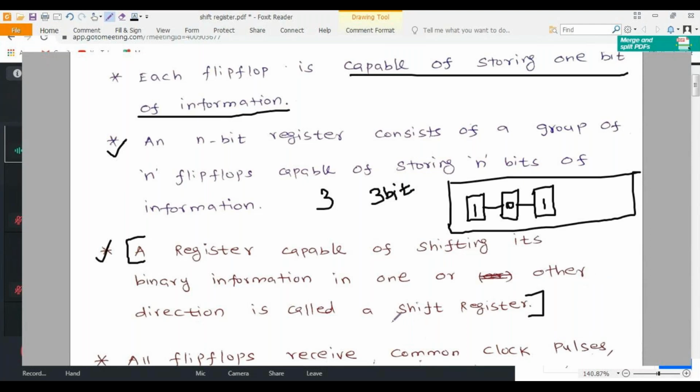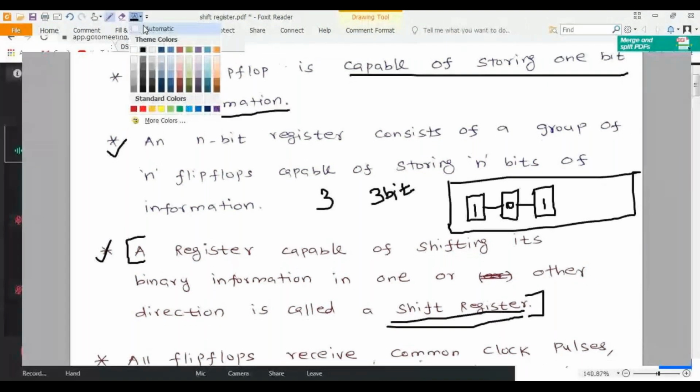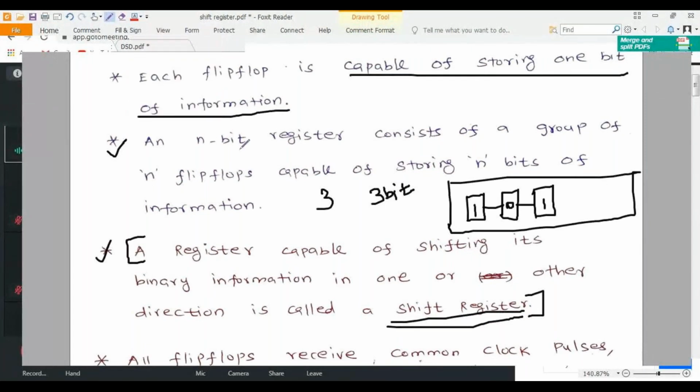Then what is a shift register? Suppose I'm applying a clock pulse, the first flip flop's value will be shifted to the next flip flop. If I'm applying a second clock pulse, the value of my second flip flop will be shifted to the third flip flop.